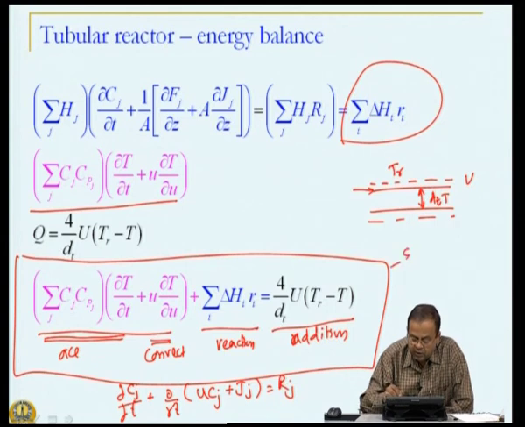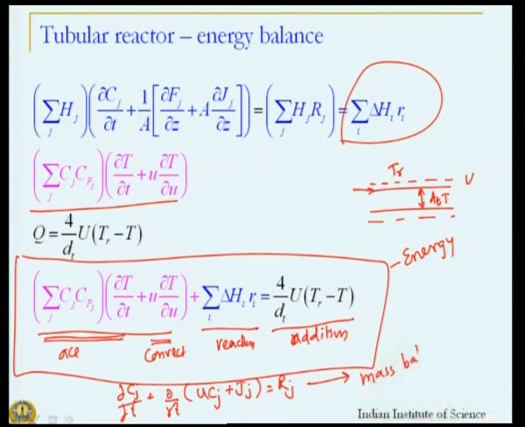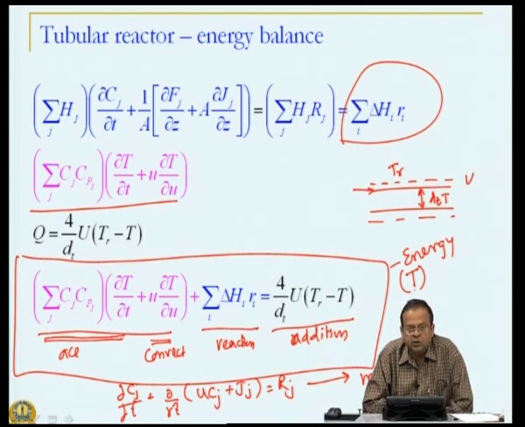So, this is my energy balance, this is my mass balance. It is not a balance on temperature, it is a balance on energy, but the variable that appears in that balance is temperature, because we define change in energy as Cp delta T, and so on.